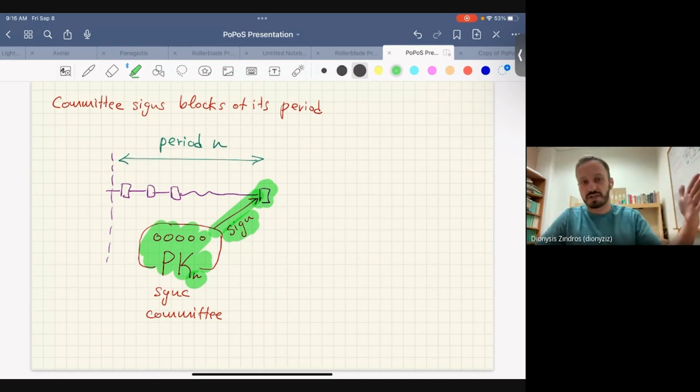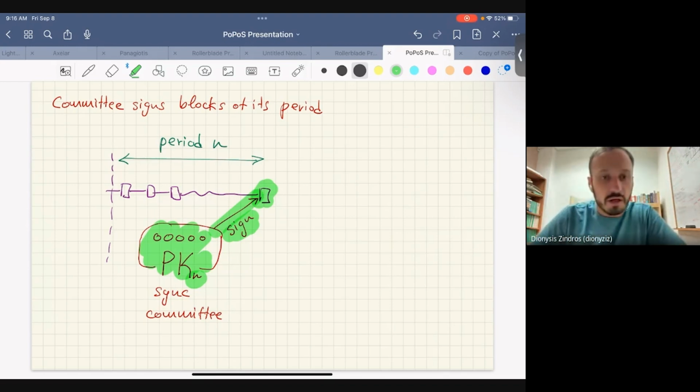So we do have honest majority among the Sync Committee. They sign the block. If I see 2/3 of signatures on that block, I can trust it as a light client, right? So that's the kind of way they work. And by this PK_N notation, I mean the set of all the public keys in the nth period, the Sync Committee of the nth period. Cool.